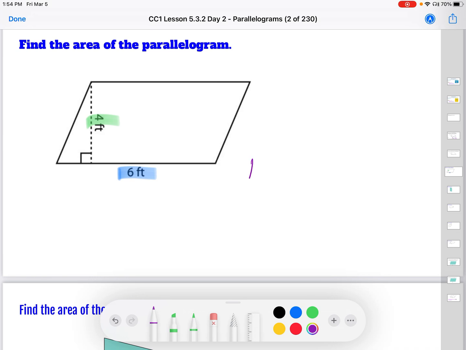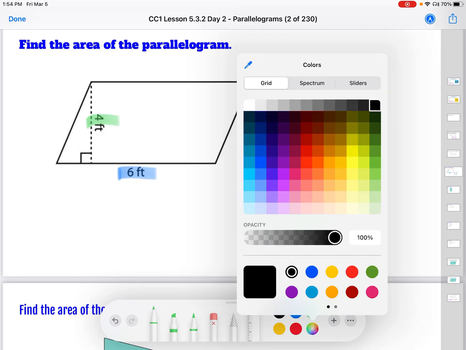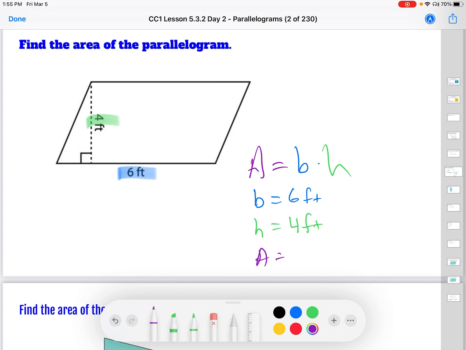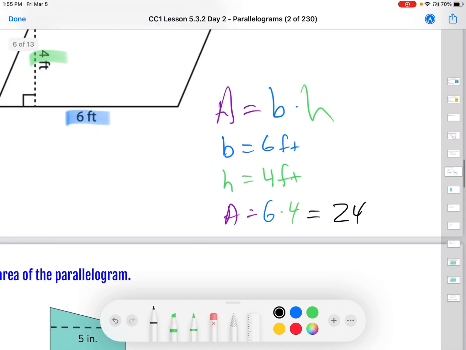All right. So our area equals base times height. And I thought my college professor did a really good job of writing this: he'd always write out the equation, and then he'd write the variables that we don't know below, so you always knew what variables were what. So area is equal to 6 times 4 for a grand total of 24. 24 what? It's area, right? Square feet. 24 square feet for this one.